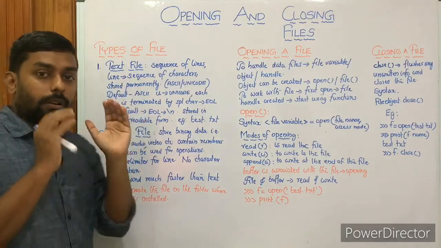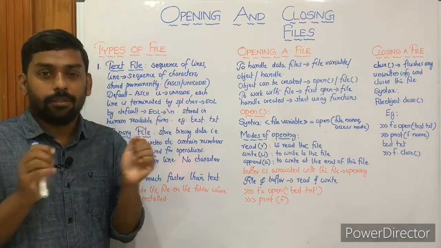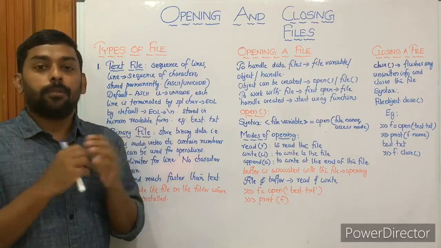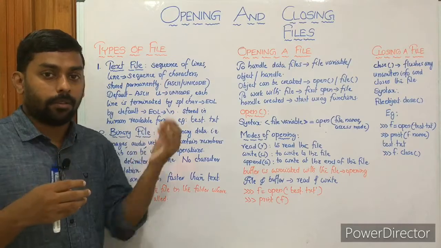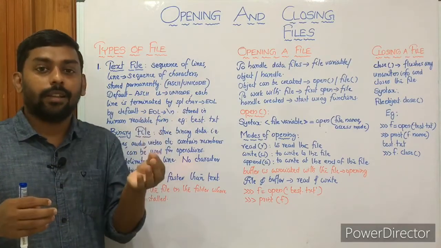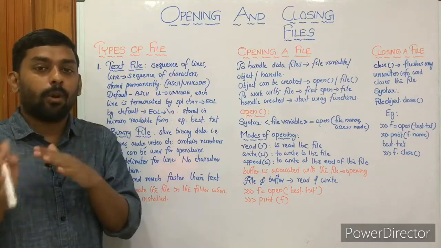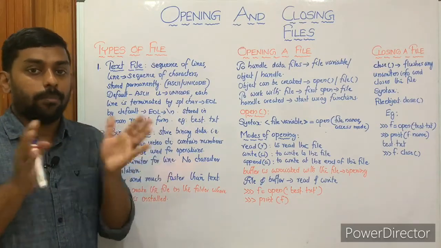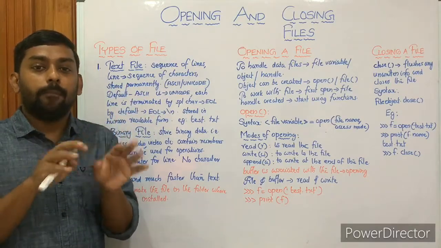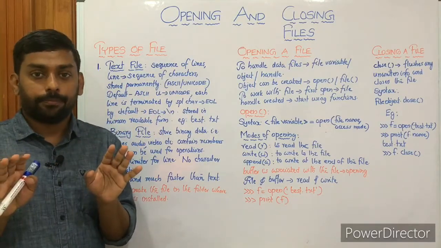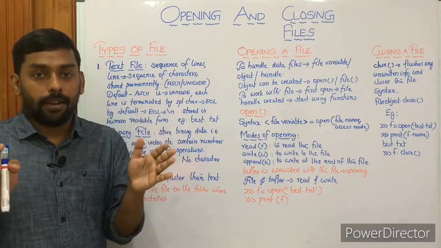Before getting into the topic in detail, let's understand what text file and binary file is. We make use of text editors for doing programs using files, text editors like Notepad, WordPad. Let's use Notepad, the simpler one. Suppose you type computer science in Notepad, and we are treating it as a text file.